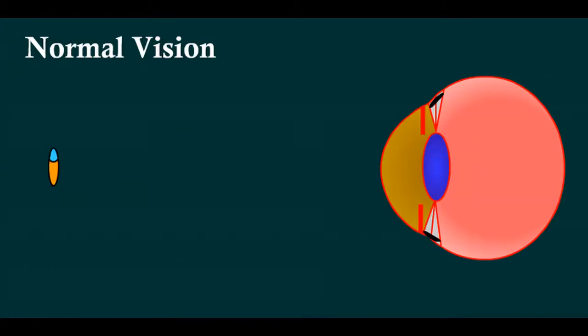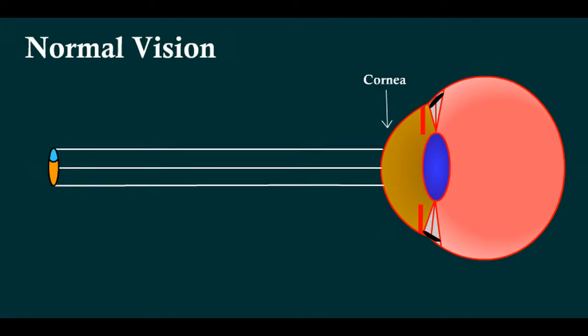Now let's understand these error of refractions one by one. Before that, let us see what is normal vision. Light enters the eye through the cornea, the clear dome-shaped surface that covers the front of the eye. From the cornea, the light passes through the pupil. From there, the light then hits the lens.